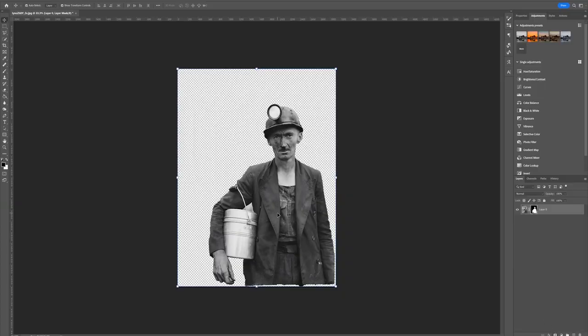There's a few mistakes. As you can see, the space between his arm and the bucket hasn't been cut out. So what I'm going to do is I'm going to grab my brush tool, I'm going to press B, and then I go to my layer, and I click the layer mask and not the actual image. Just going to click the layer mask, and I'm going to make sure I have a black brush selected.